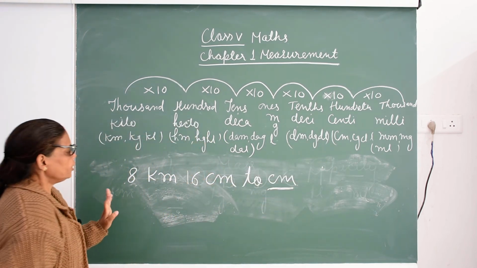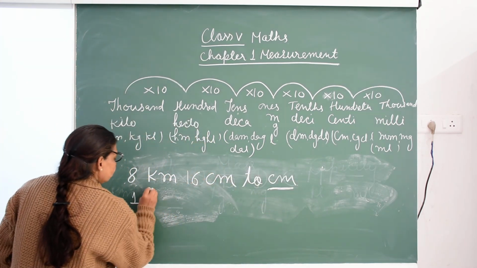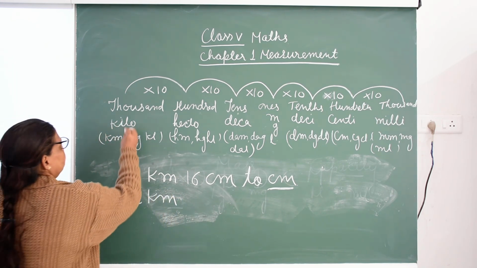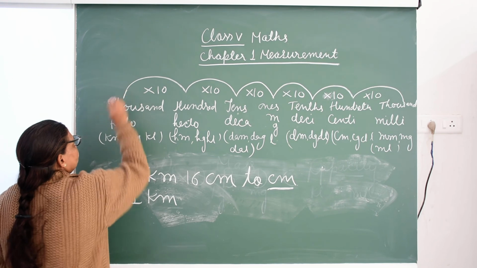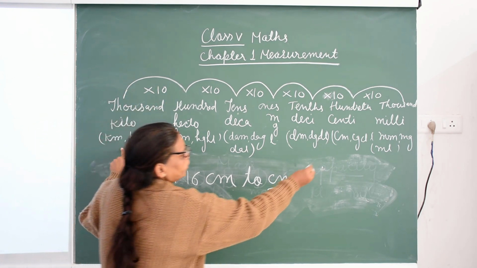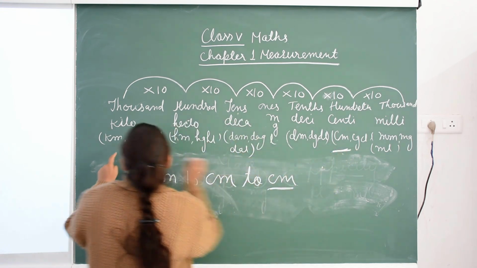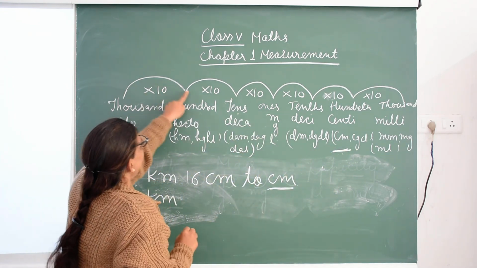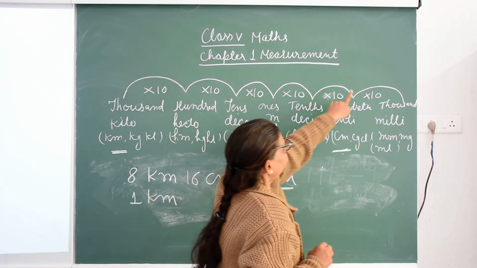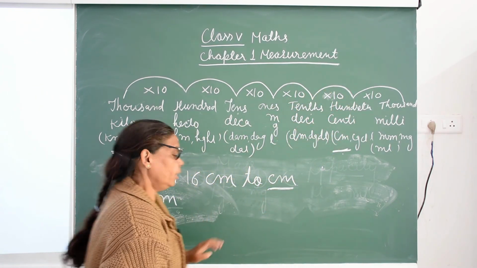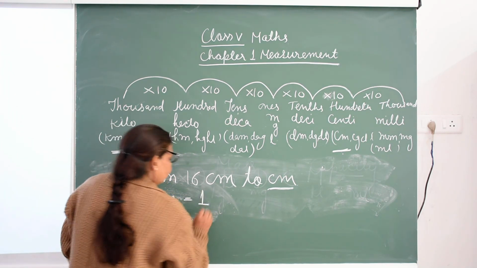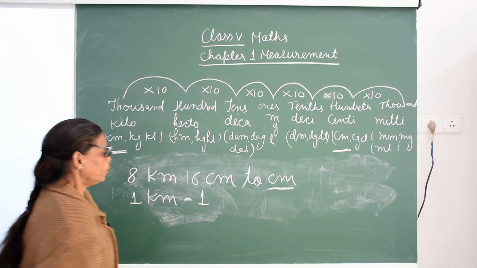So how do we change? 1 kilometer is equal to how many centimeter? How do we know? Here is the kilometer and here is centimeter. So 1, 2, 3, 4 and 5. 5 times we jump here. So 1 kilometer is equal to, first you write the 1 and put the 5 zeros.